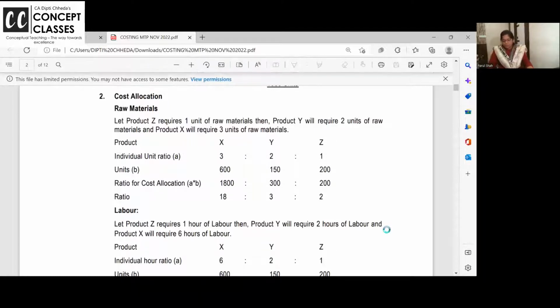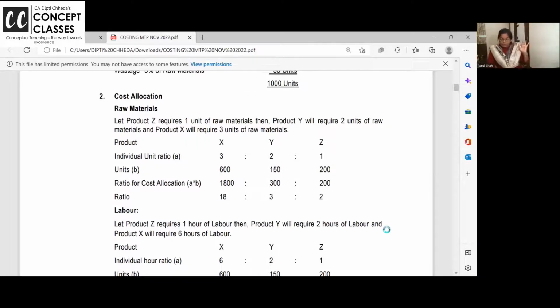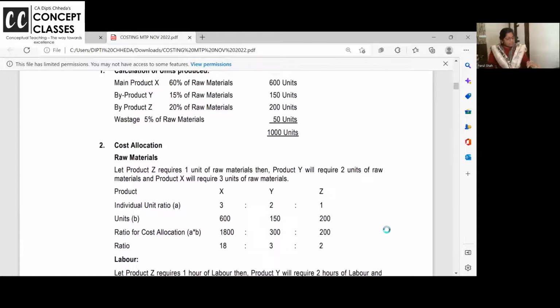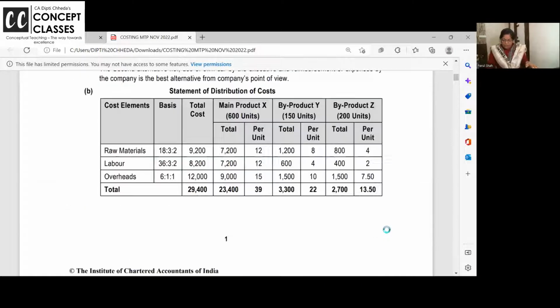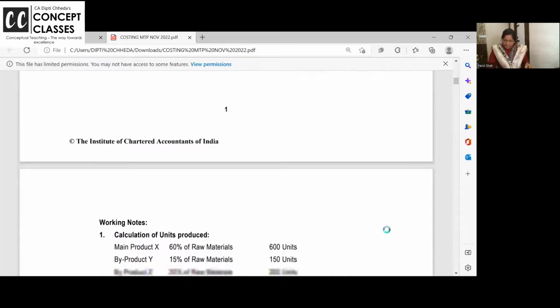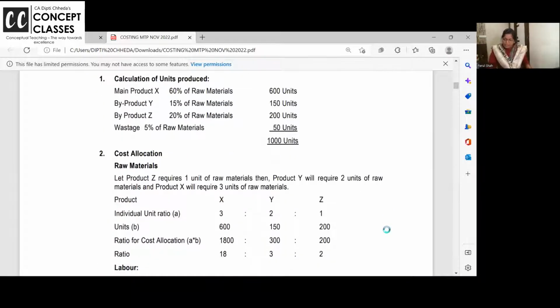3, 2, 1. Now, many students, what they do is, suppose your raw material cost is 9,200. Can we divide raw material cost by 600 plus 150 plus 200 units, only by good units?